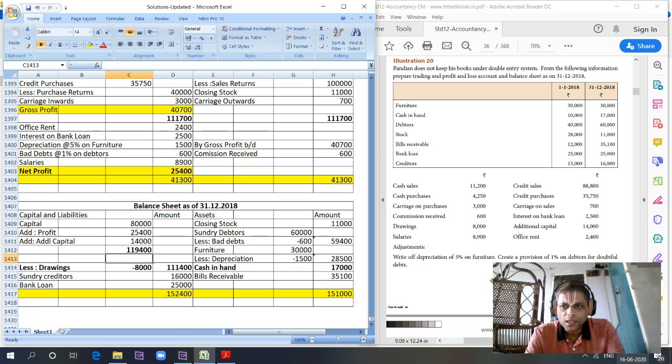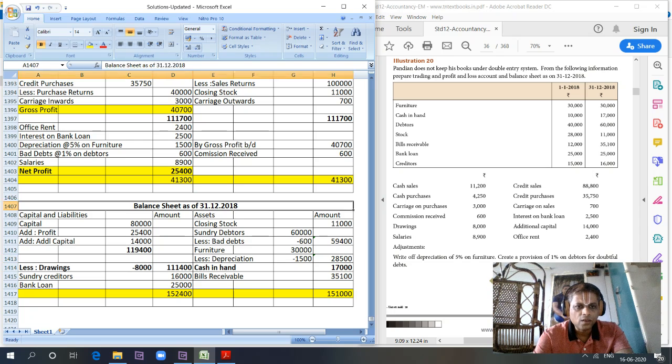Bills receivable 35,100. Depreciation 5 percentage on furniture, provision for doubtful debts 1 percentage on debtors. So 28,500 and 1,500. What else am I missing here? Profit is 25,400. Just checking whether I made the totals correctly or not.